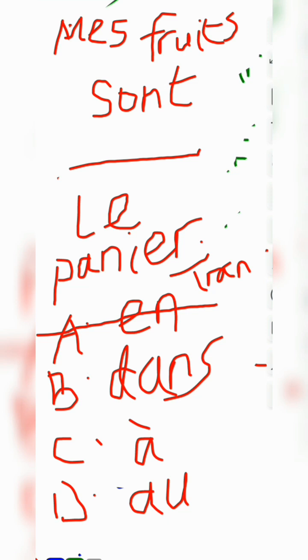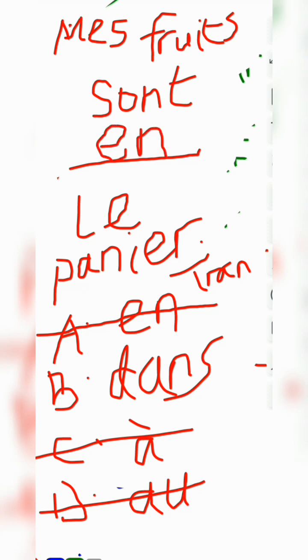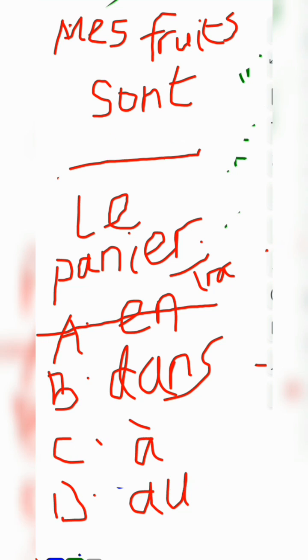So we cannot use a, because le panier means basket. It is not a town, it is not a city, it is not a neighborhood. Do you understand? Now, you cannot use o, because le panier is not a masculine country. The only thing we can use here is dans.